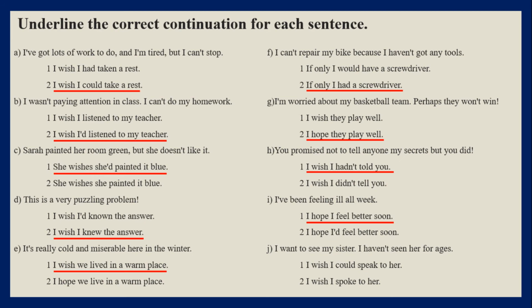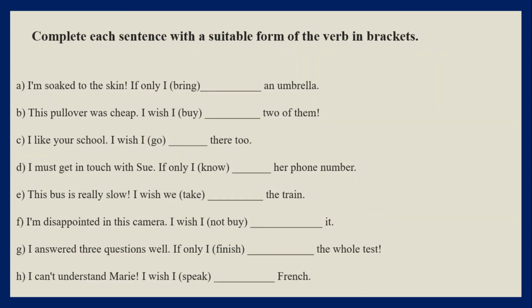J. I want to see my sister. I haven't seen her for ages. I wish I could speak to her, because this is more proper than the other one, because it means there is a problem which is stopping me from speaking to her. That's why we say I wish I could speak to her. The last exercise, complete each sentence with a suitable form of the verb in brackets.